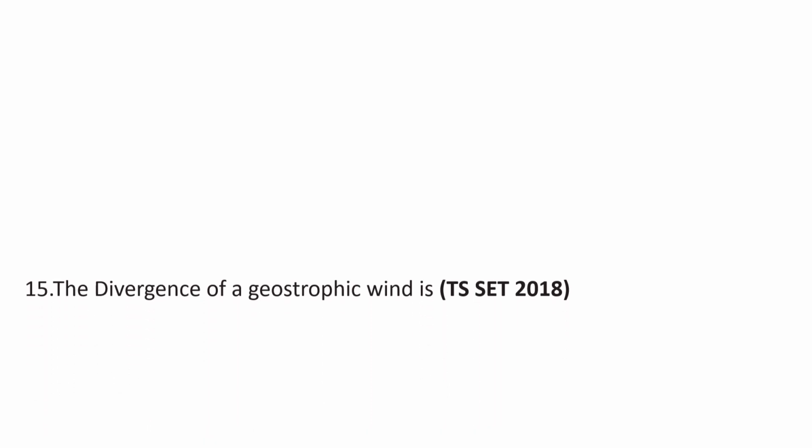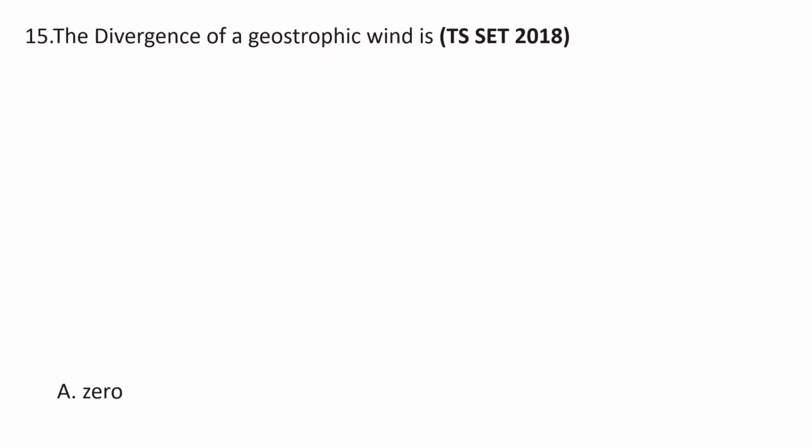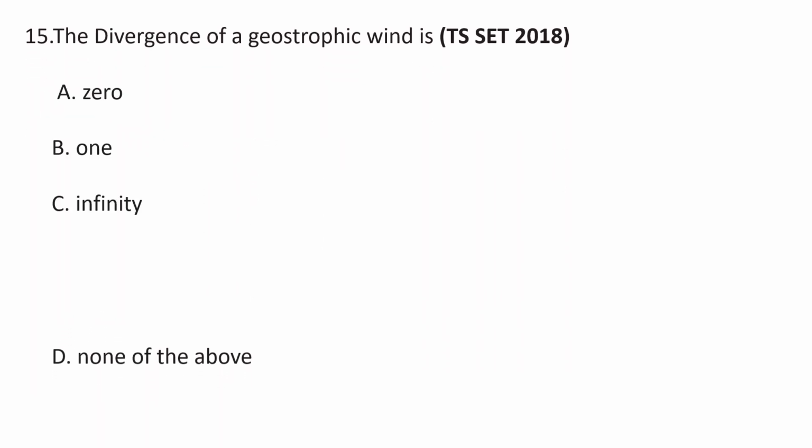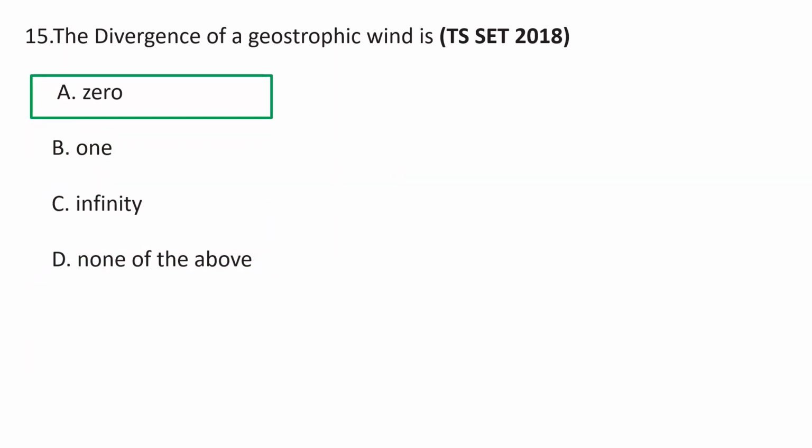Next question. The divergence of a geostrophic wind is A 0, B 1, C infinity, D none of the above. The correct answer is A, 0. The divergence of a geostrophic wind is 0. A is the correct answer.